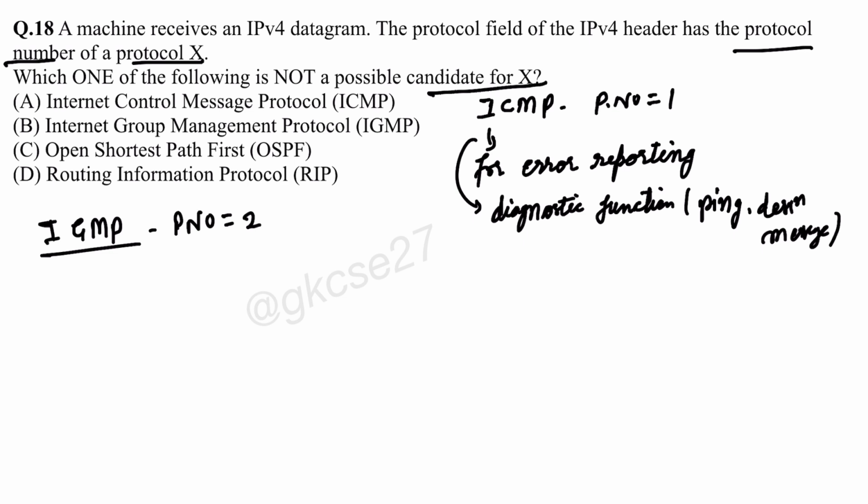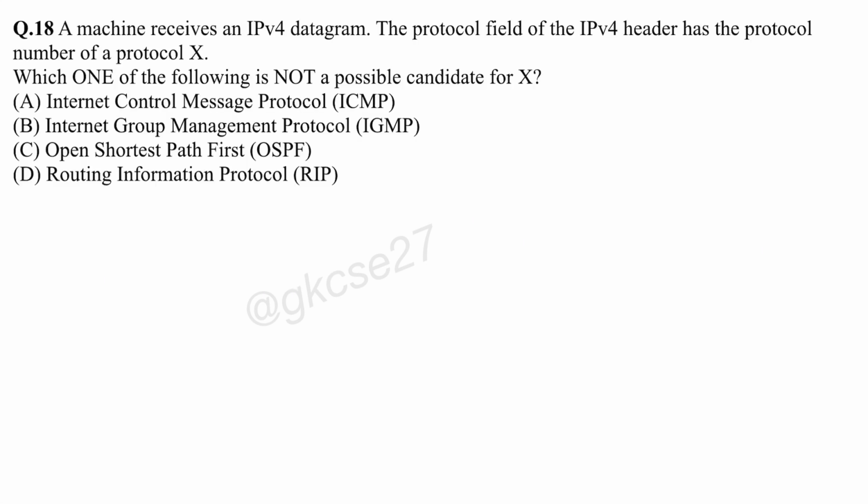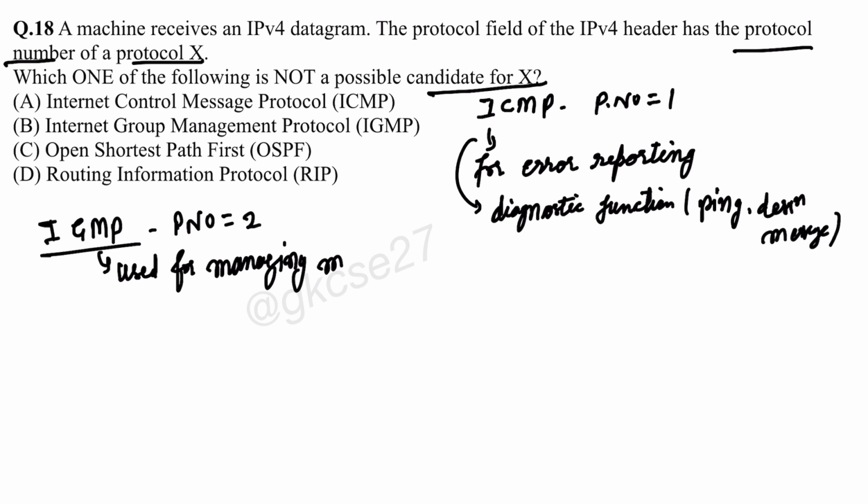And it is used for managing multicast group membership.